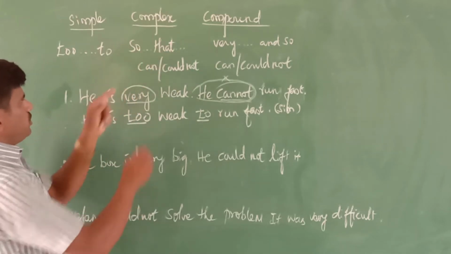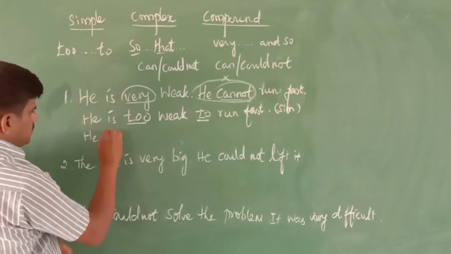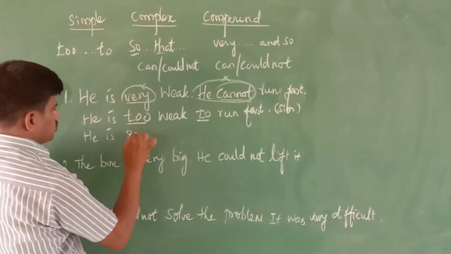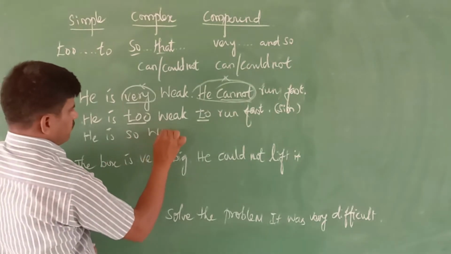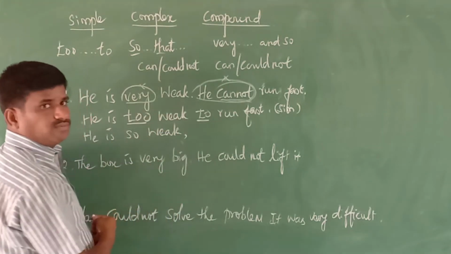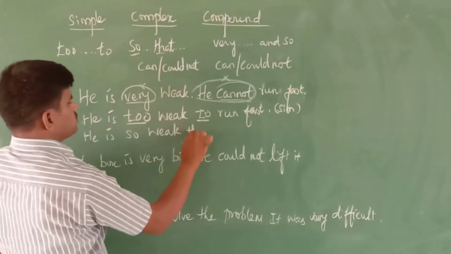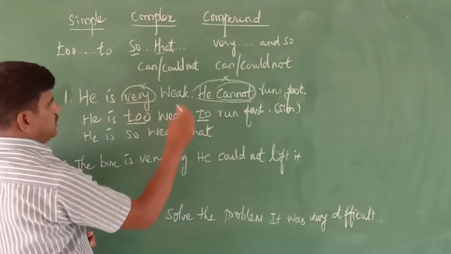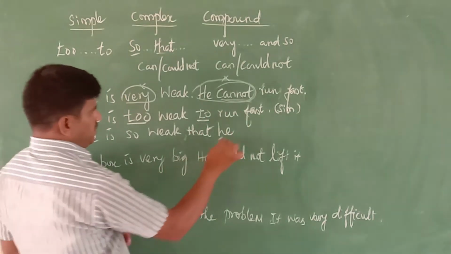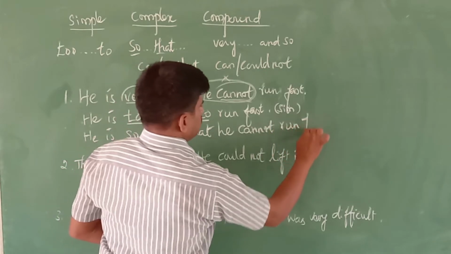For writing complex, what should we use? "So that". Here, instead of "very", we use "so": He is so weak, comma. Instead of using a comma, we can use "that" directly: that he cannot run fast.